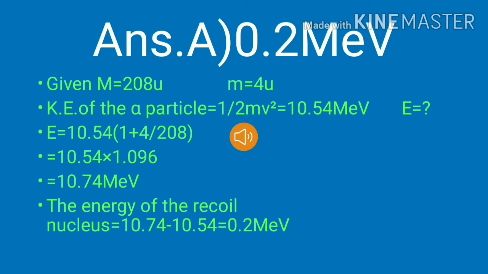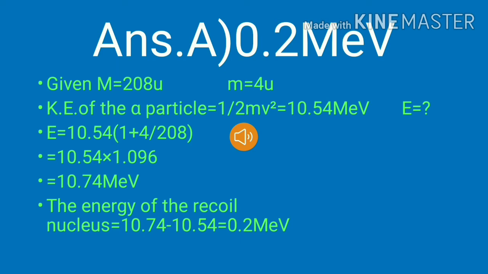Explanation. When the alpha particle is emitted, mass number decreases by 4. Therefore, capital M equal to 208 unit and small m equal to 4 unit. Then kinetic energy of the alpha particle, we know the formula for kinetic energy, 1 by 2 m u square, which will be equal to 10.54 mega electron volt, it is given. Energy value E is the question mark.